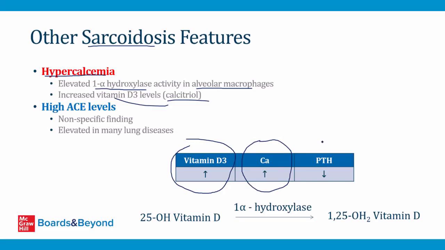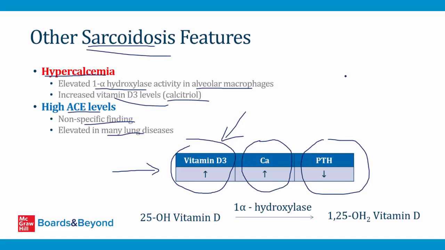The parathyroid glands will try to respond by lowering the amount of parathyroid hormone to bring down the serum calcium, but this won't work because there's too much active vitamin D. So everything shown on this table here is particularly high yield for your step 1 exam. You should also know that patients with pulmonary sarcoid can have high ACE levels. This is a nonspecific finding. ACE, which is angiotensin converting enzyme, is part of the renin-angiotensin-aldosterone system. It comes from the lungs, so in many lung diseases, the ACE level is elevated, but it's commonly found at an elevated level in patients who have pulmonary sarcoidosis.